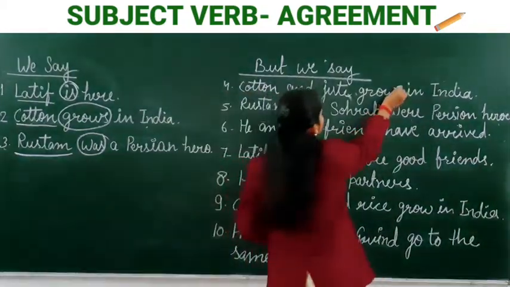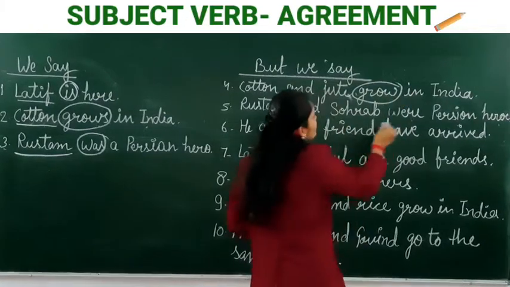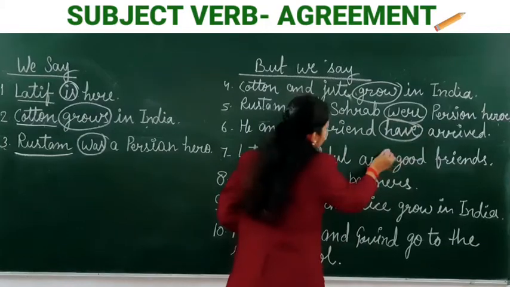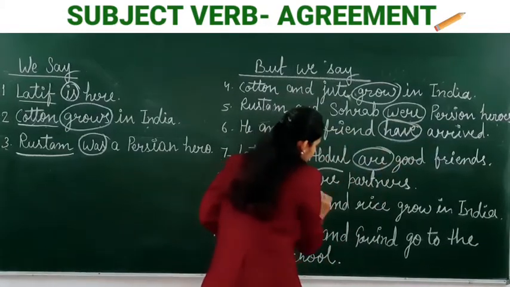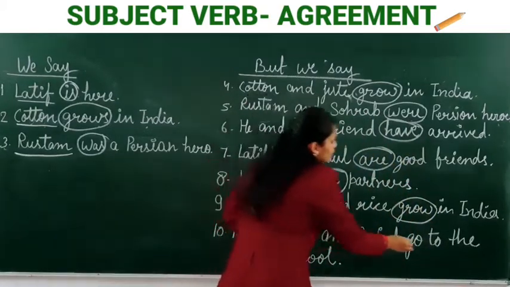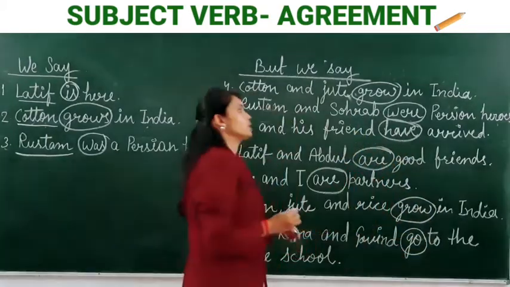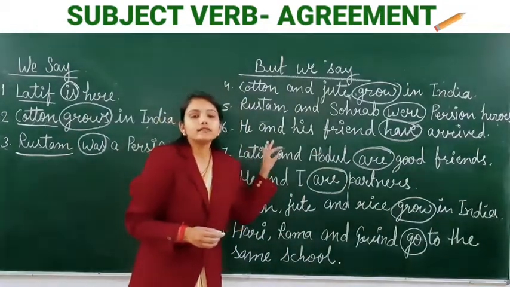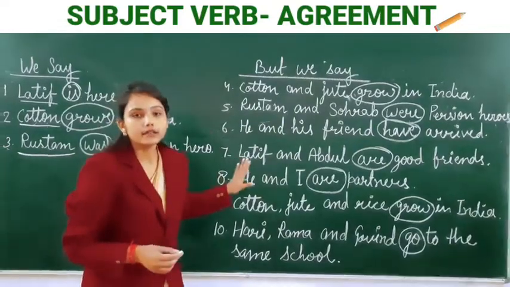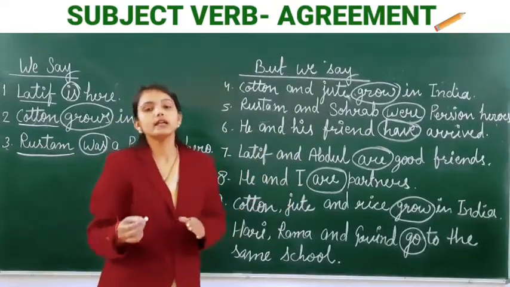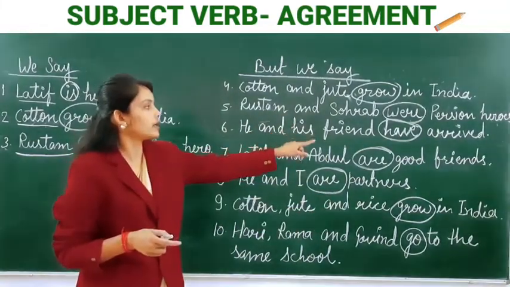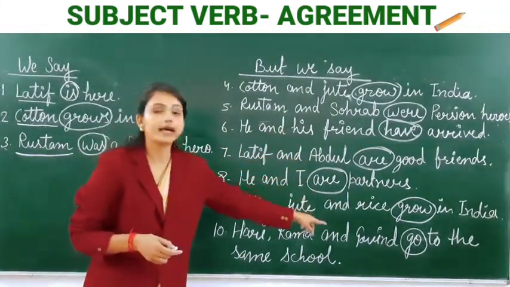Each verb is in the plural. Grow, were, have, are, grow and go.